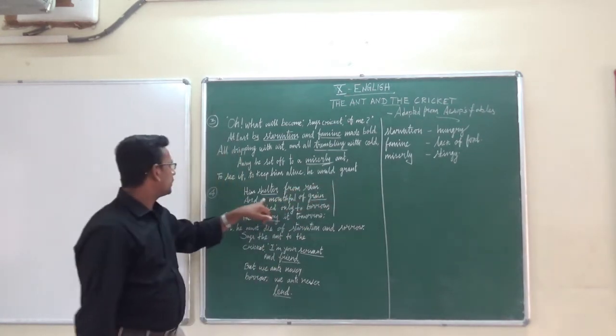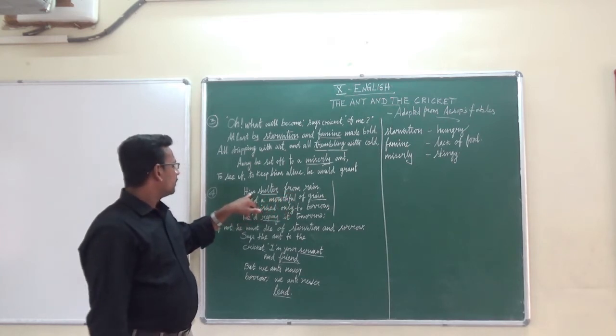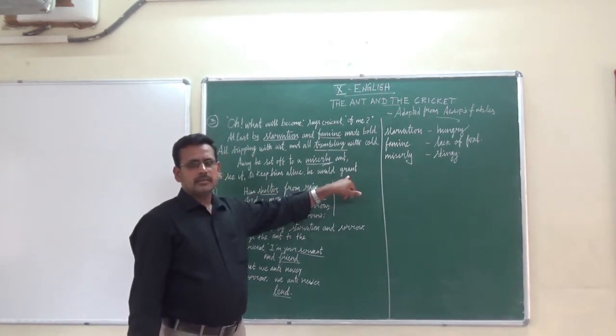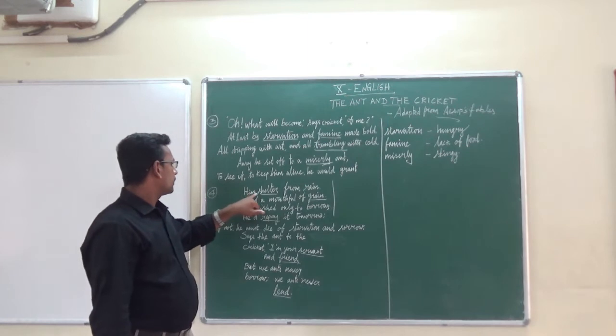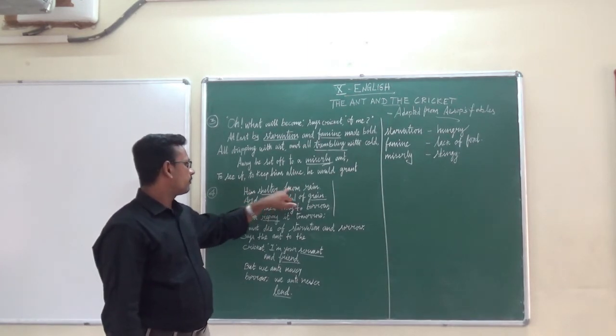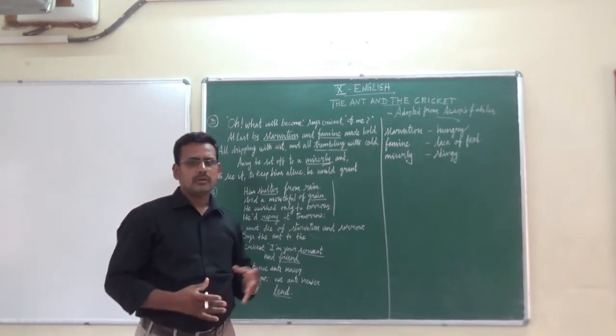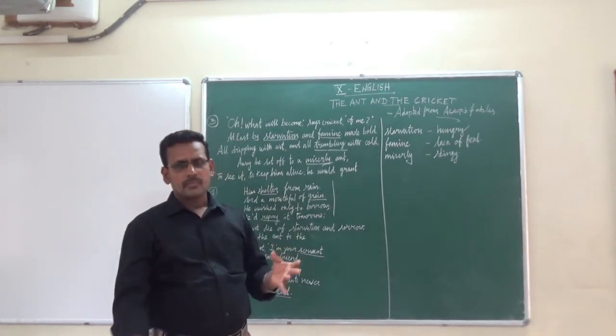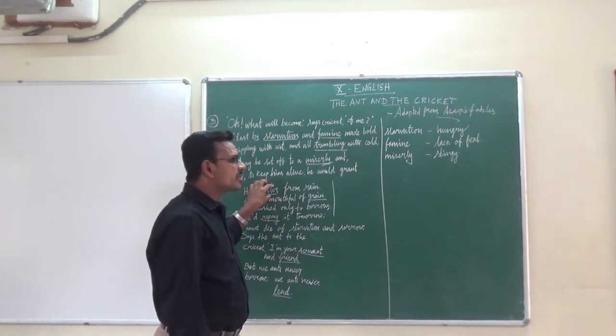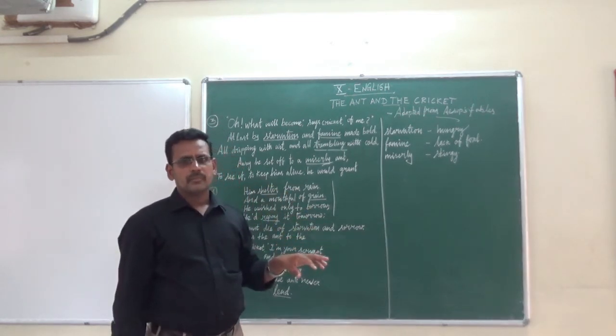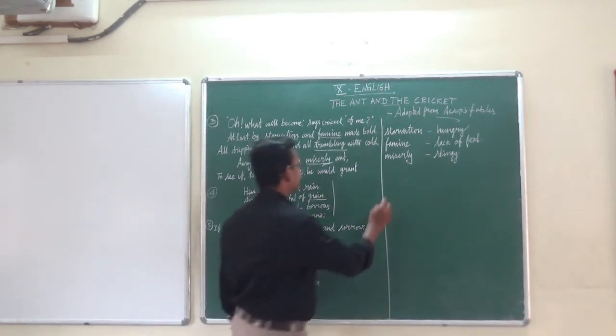Okay. In the next stanza, he would ask the ant for shelter from rain. He wants to ask the ant for that shelter. Shelter means a place to stay.